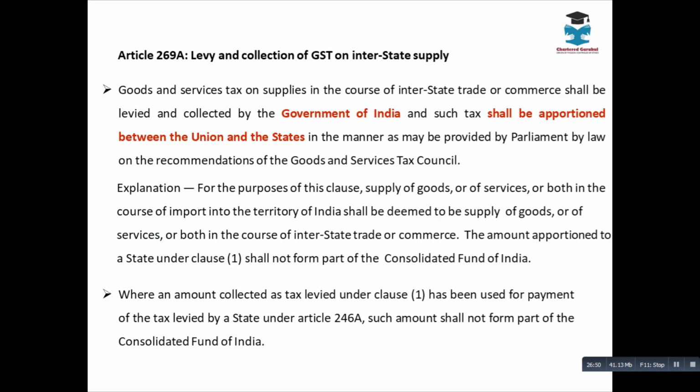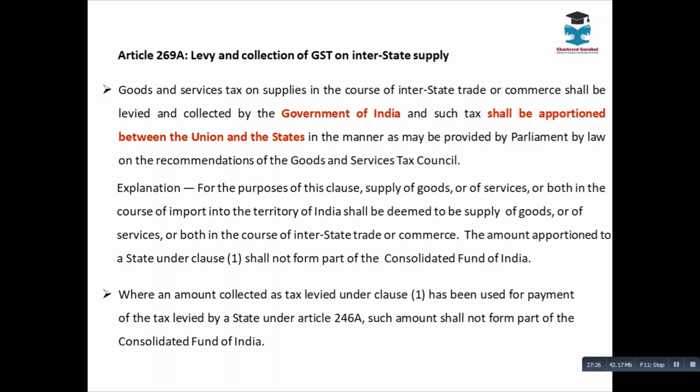Why? What is the reason? Because we have already seen that if you take out an amount from the Consolidated Fund of India, you need to take the approval of Parliament. The IGST component has to be apportioned between the states, and every apportionment would otherwise require the approval of Parliament, right? That is the reason it was kept aside, so it will not go to the Consolidated Fund of India. Whatever the share of the Central government is after apportionment will go to the Consolidated Fund of India.